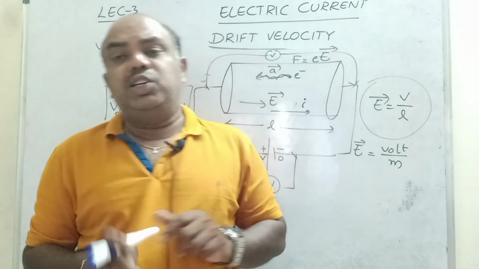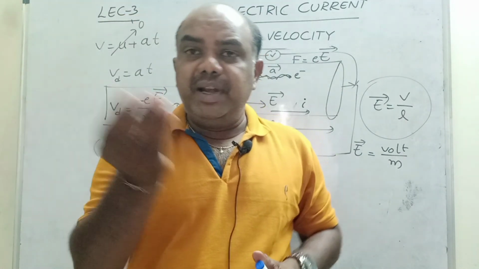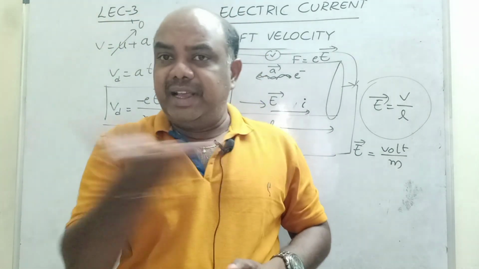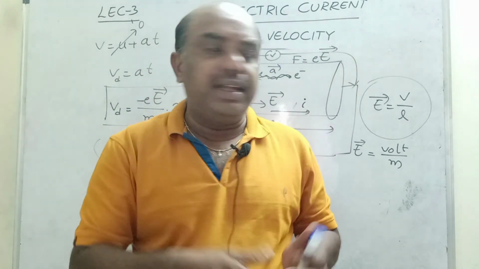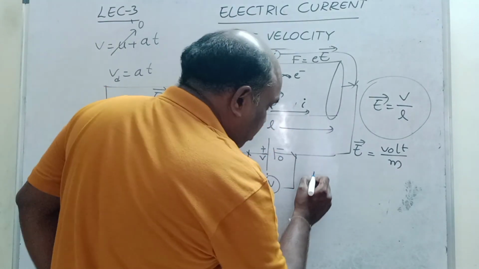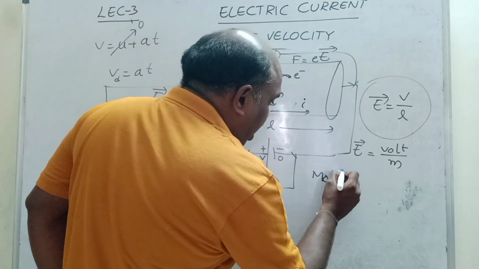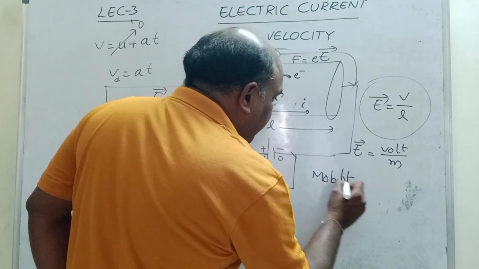This small acceleration is called mobility. The mobility of electron, the drift speed by electric field, is nothing but mobility. Mobility means small movement. Mobility is denoted by mu.